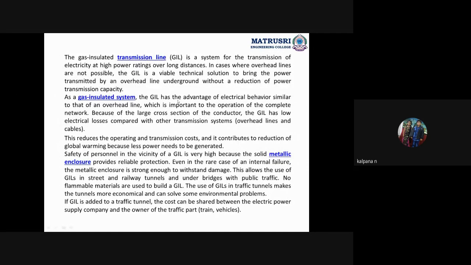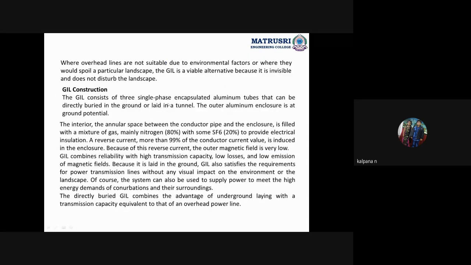GIL consists of 3 single-phase encapsulated aluminum tubes that can be directly buried in the ground or laid in a tunnel. The outer aluminum enclosure is at ground potential. I missed this point, please note it down: the outer aluminum enclosure is at ground potential in order to avoid faults. The annular space between the conductor pipe and the enclosure is filled with a mixture of gas. I'll send you this, same thing I explained, same thing I have written in this PPT.